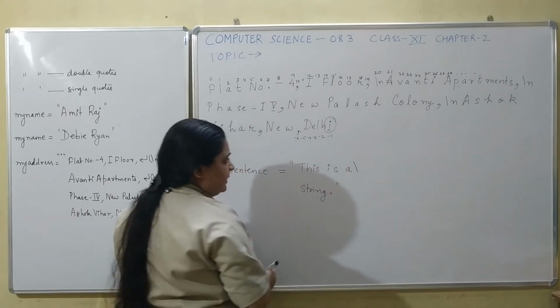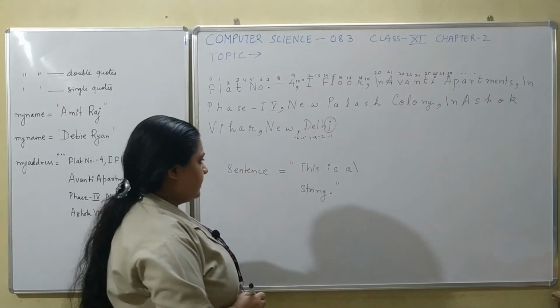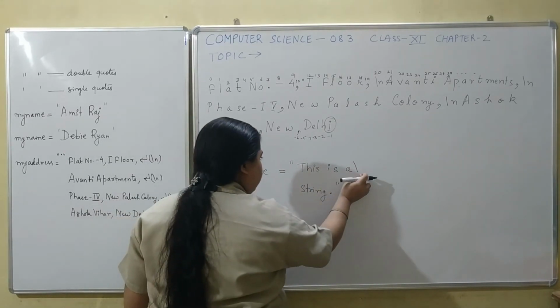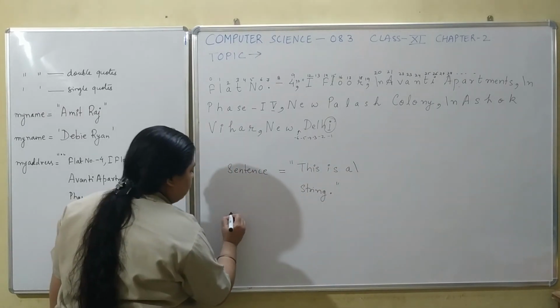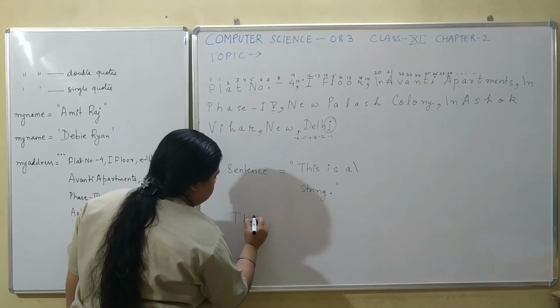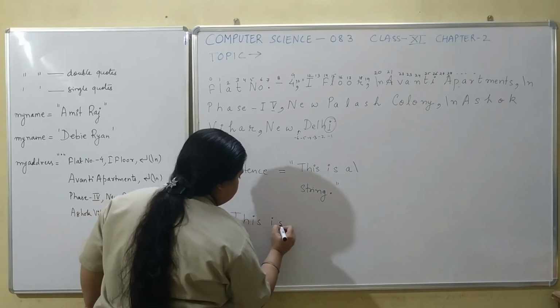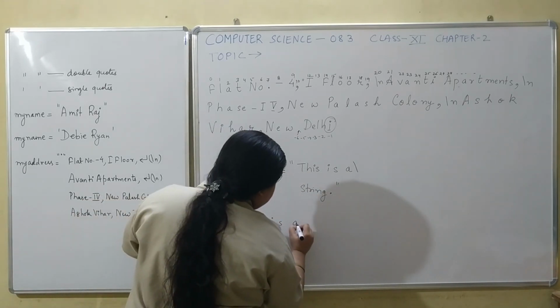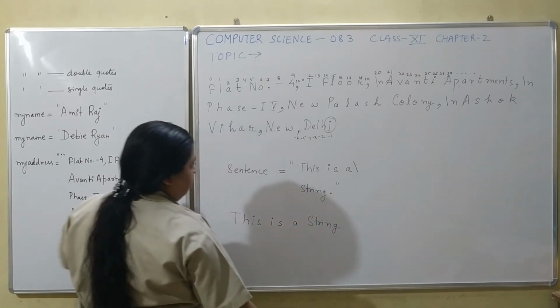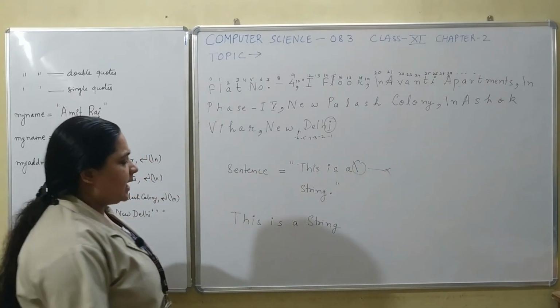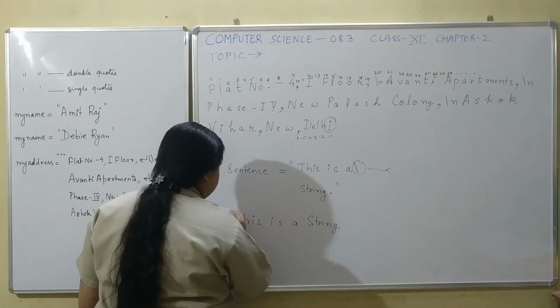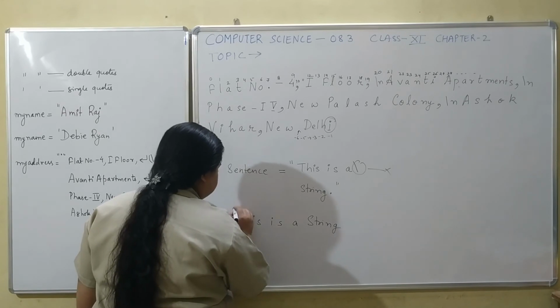I can use a backslash character over here, which will allow me to continue typing on the next line. But in the memory it will be represented this way. This is excluded. It's not computed. It's not calculated for calculating the size of the string.